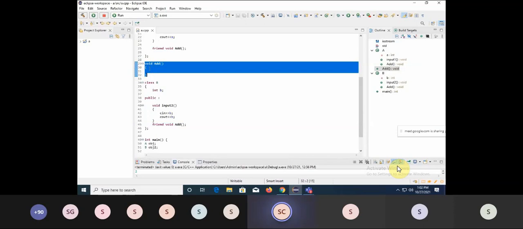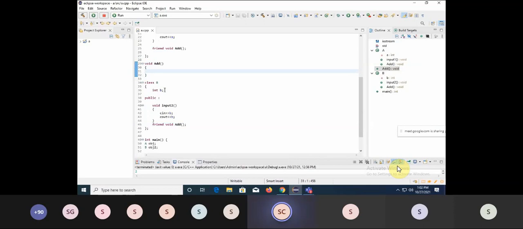Now I wanted to perform the addition of these two numbers, A and B. How can it access it? So the next point which comes with the friend function is that the argument to the friend function is an object of the classes amongst which that function is going to get shared. The argument to the friend function is the objects of the classes or the variables of the classes among which this friend function is shared. Now, this friend function is shared between two classes, that is class A and B. So I will pass these two as objects here.